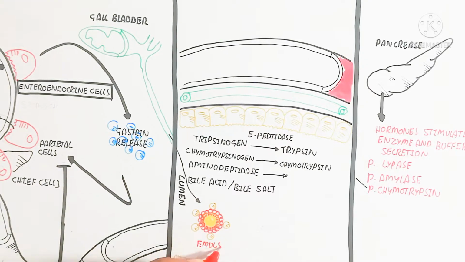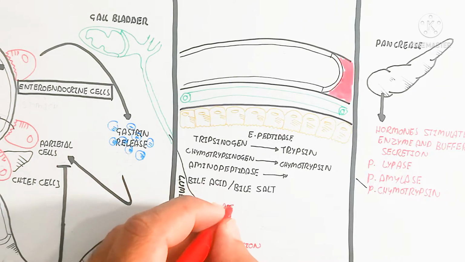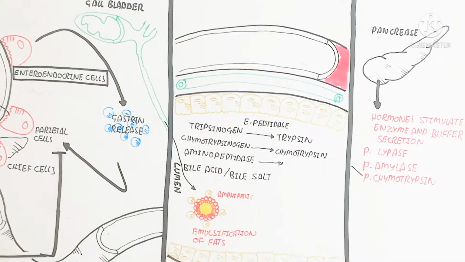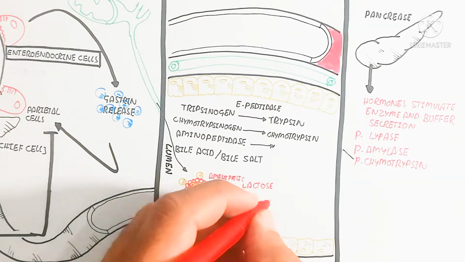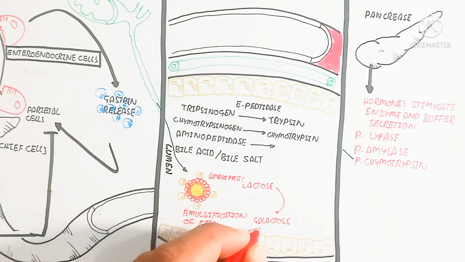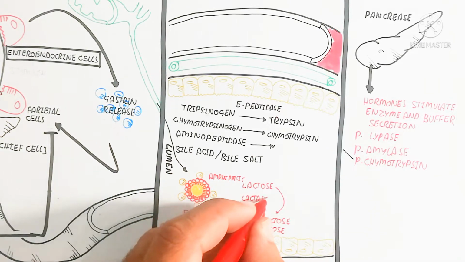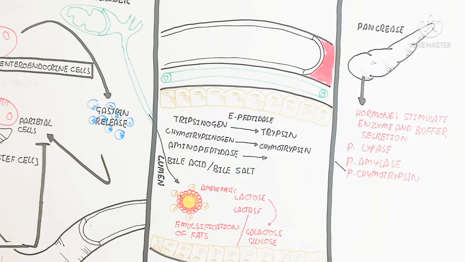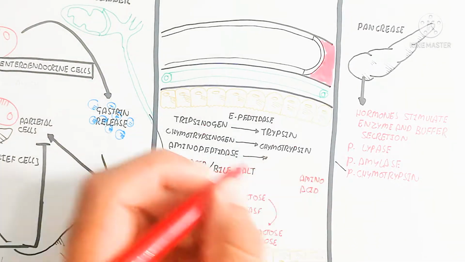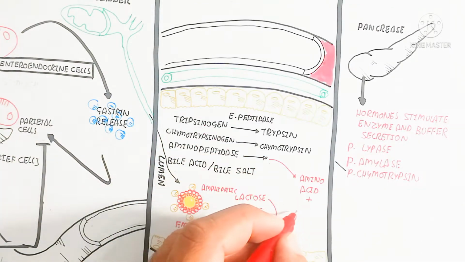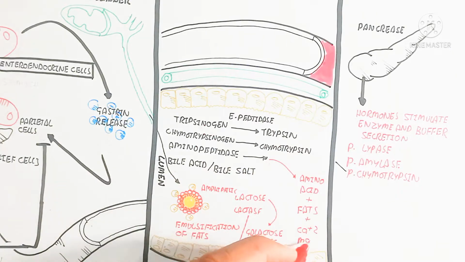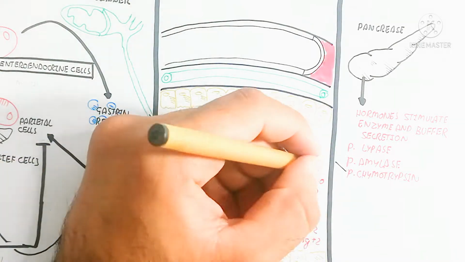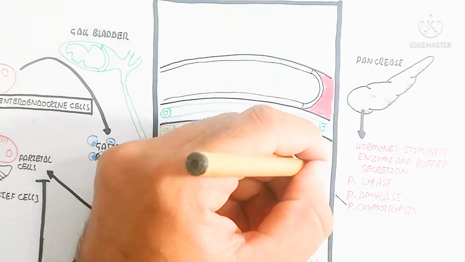Aminopeptidase will convert into the amino acid, fat, and calcium as well as magnesium. So in this way, the emulsification of fat will occur. In this way, the emulsification of fat in the form of amphiphilic, hydrophilic, and hydrophobic interaction, and salt will be added, and in this way, the lacteal duct will absorb this.